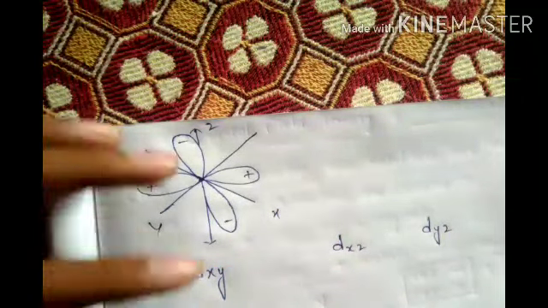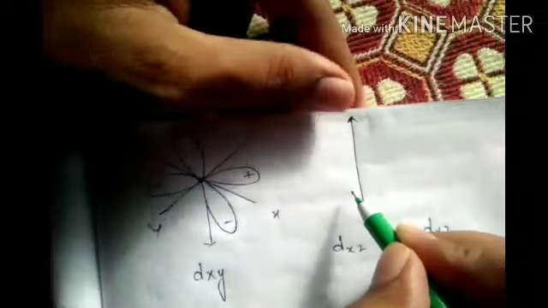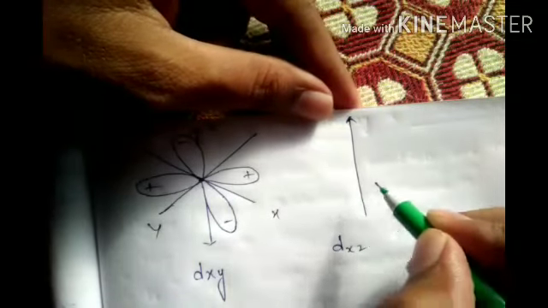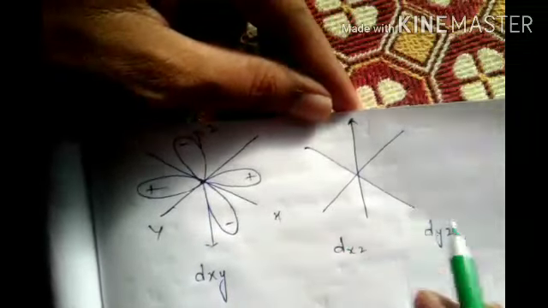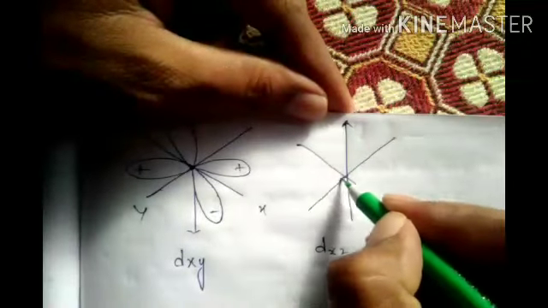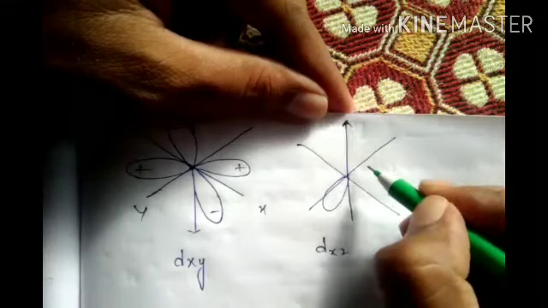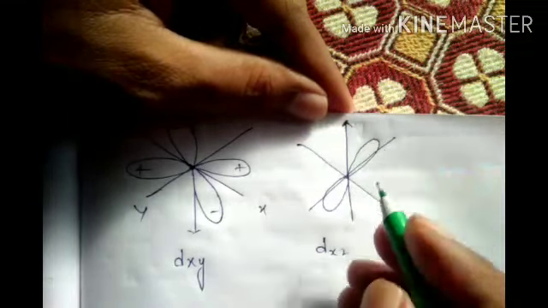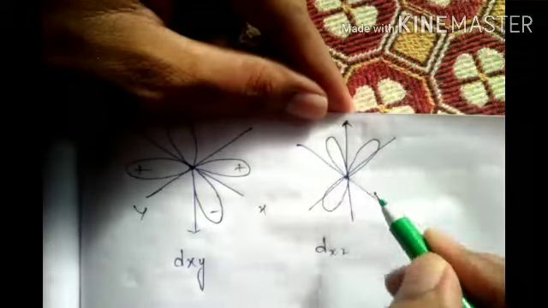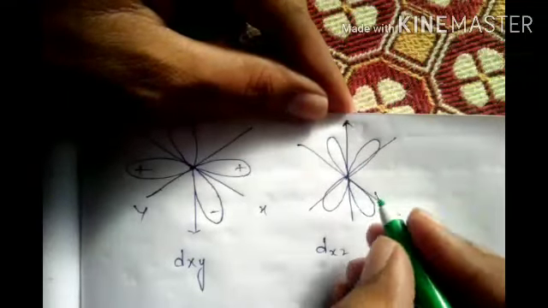Shall I draw? Okay, let's take it. All axes are the same, but the arrangement is different. Not on the axis, in the middle only.